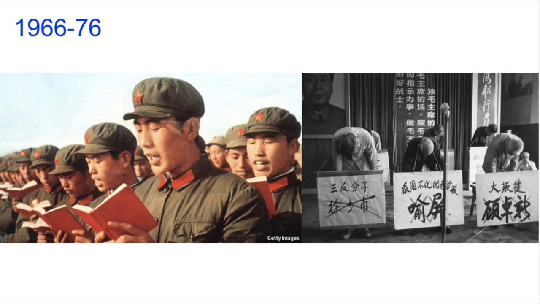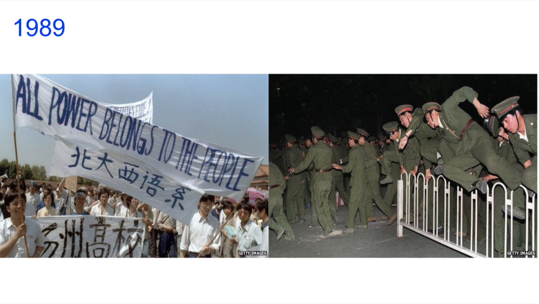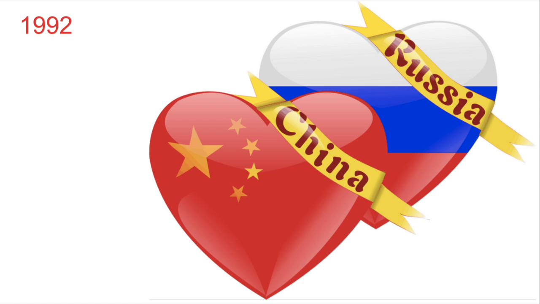1966 to 1976. Mao's Cultural Revolution occurs. Under this campaign, there's a reviving of revolution spirit that results in major social, economic, and political issues. 1989. Demonstrators that have been inside Tiananmen Square for weeks are fired upon by Chinese troops. The demonstrators entered the square to show their desire for democracy. 200 people were killed.